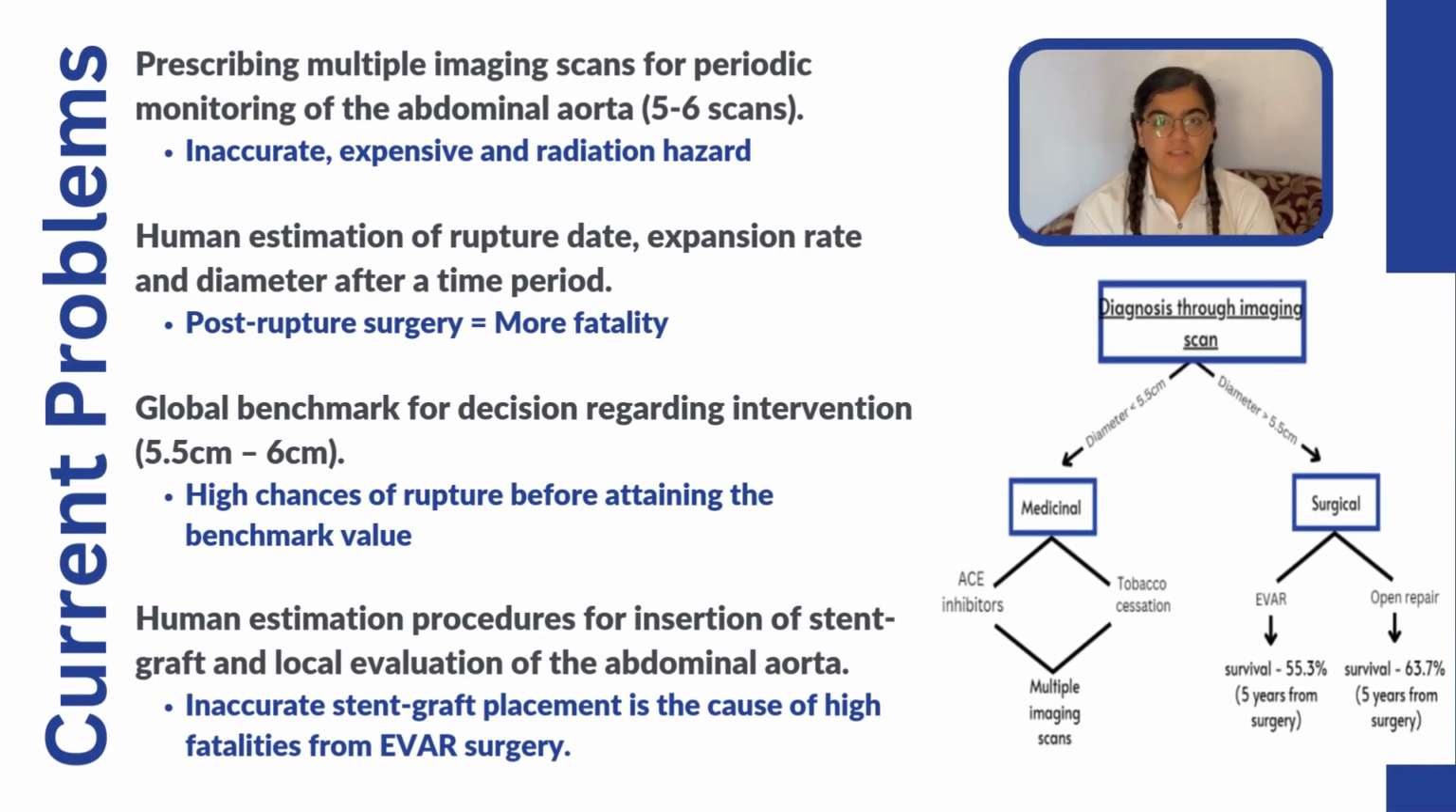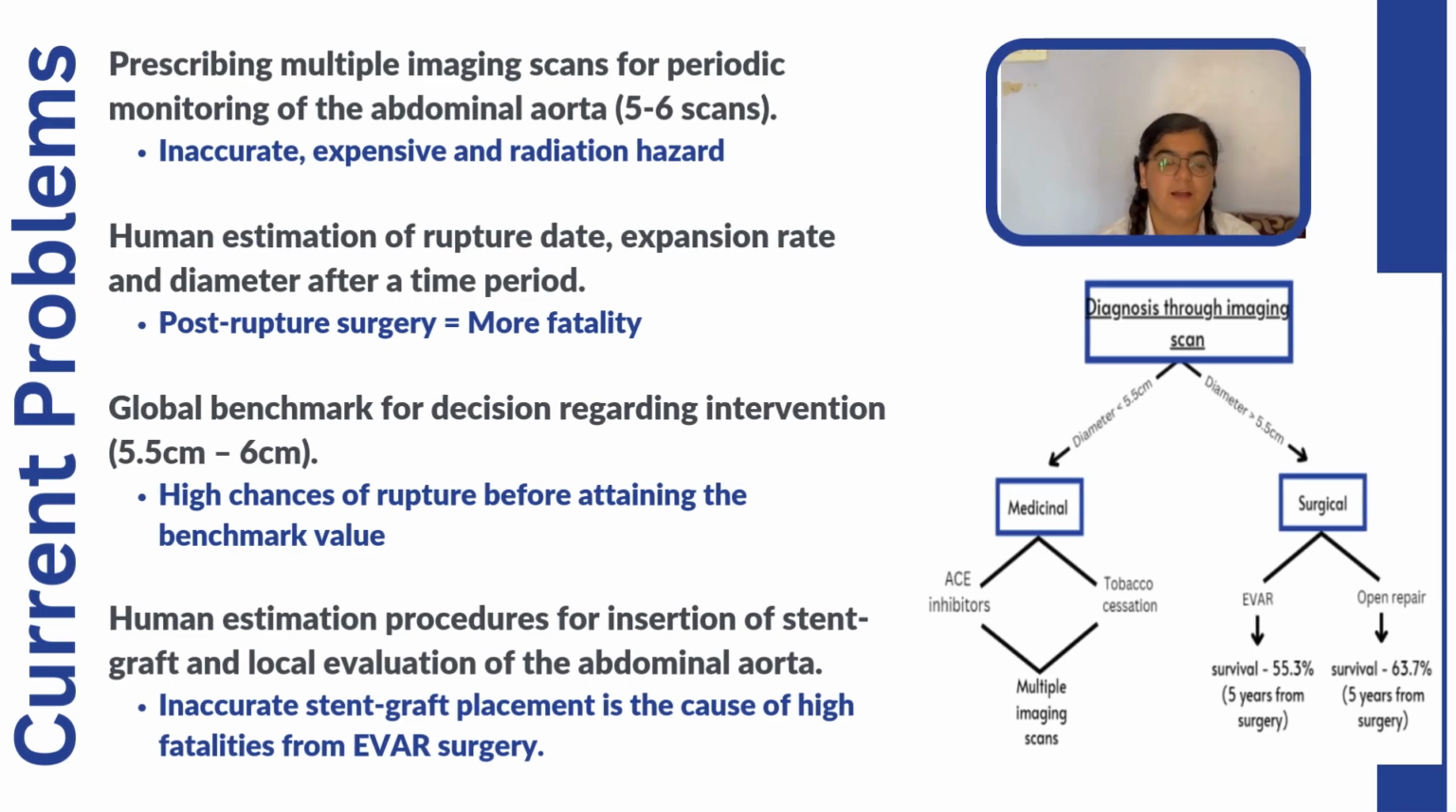Currently, patients are prescribed 5 to 6 imaging scans for the monitoring of the abdominal aorta, thus increasing the radiation exposure as well as the expenses. There is also human estimation for the insertion of stent grafts and EVAR surgeries, leading to surgery failures, and human estimation for the rupture date as well as the aneurysmal expansion date.